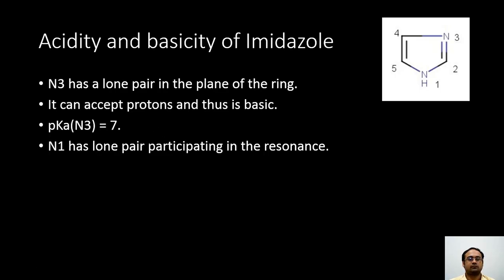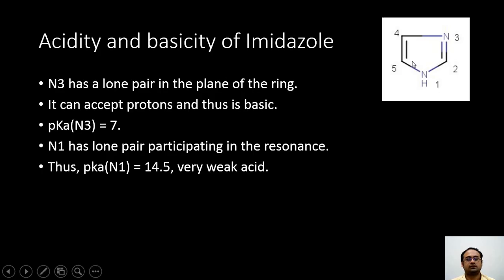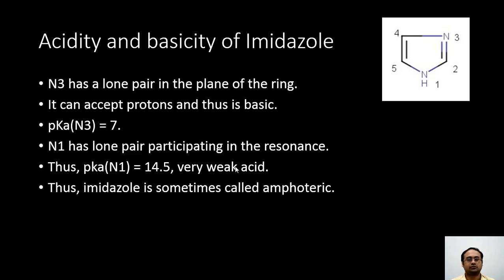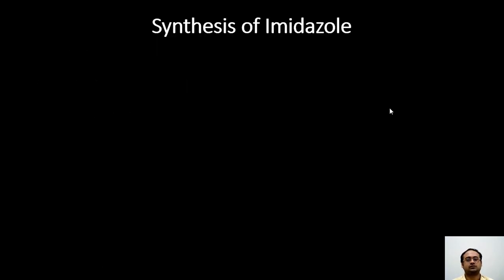But in the case of N1, the lone pair participates in the ring resonance present here, and therefore it is less basic, also very weakly acidic because it has a pKa of around 14.5. Thus imidazole is many times referred to as being amphoteric because it can show either basic or acidic behavior based upon the conditions. Now let us move towards the synthesis of imidazole.